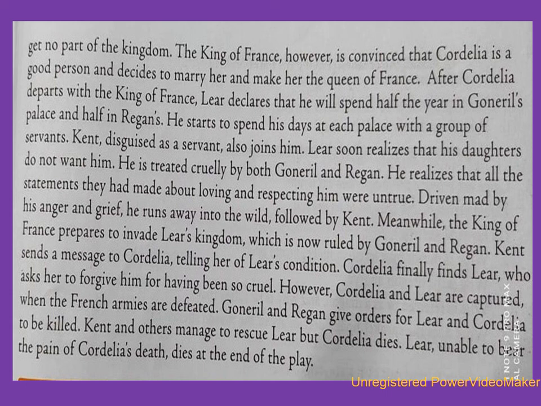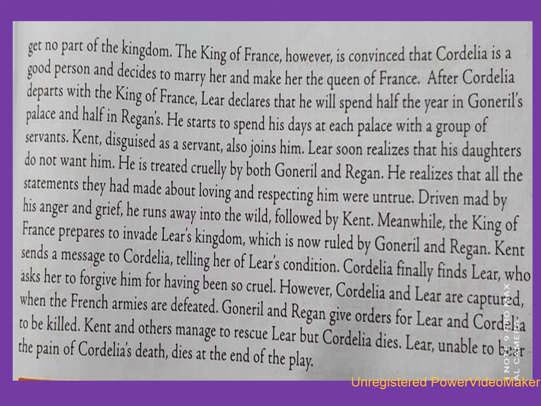Queen of France. After Cordelia departs with the King of France, Lear declares that he will spend half the year in Goneril's palace and half in Regan's. So after Cordelia's marriage, King Lear makes a decision that half of the year he will live with his eldest daughter Goneril, and half of the year he will live with his second daughter Regan. So he starts to spend his days at each palace with a group of servants.